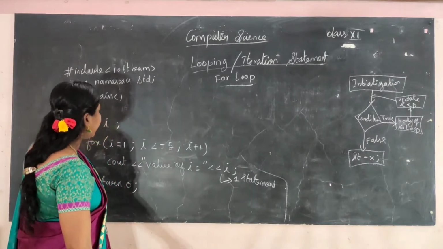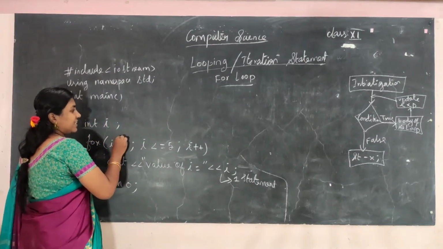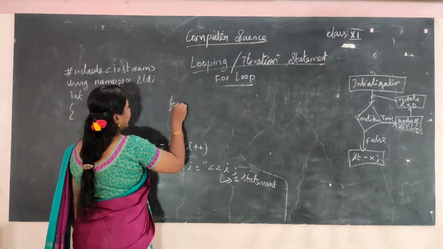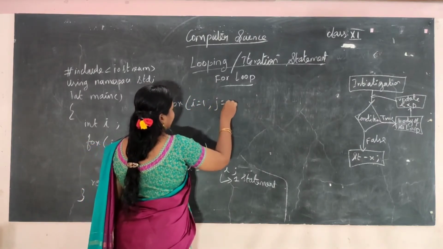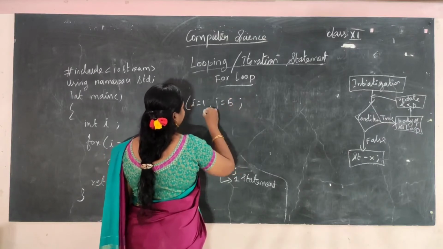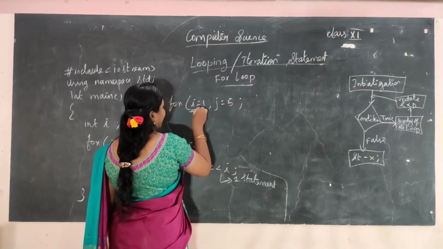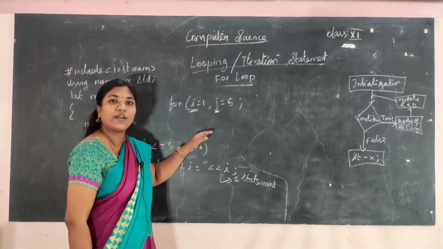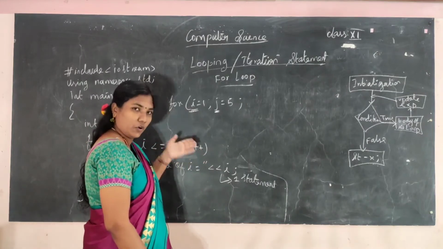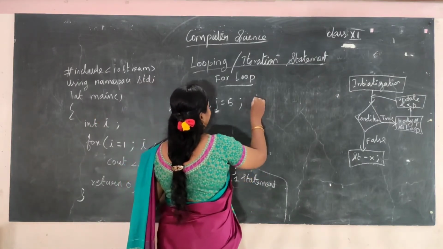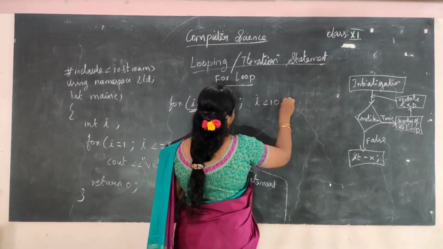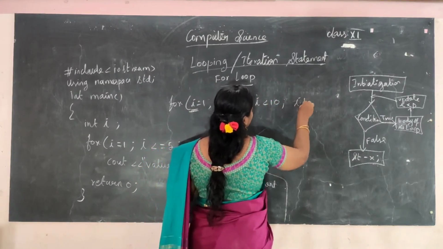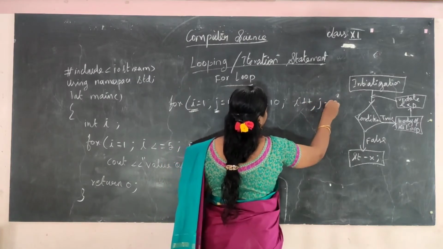So here in initialization, as I said earlier, you can give more than one. For example, for i = 1, j = 5. So I am having two variables, i and j. Similarly, you can have multiple initializations also. The test expression can be i < 10, and the update expression i++, j--.